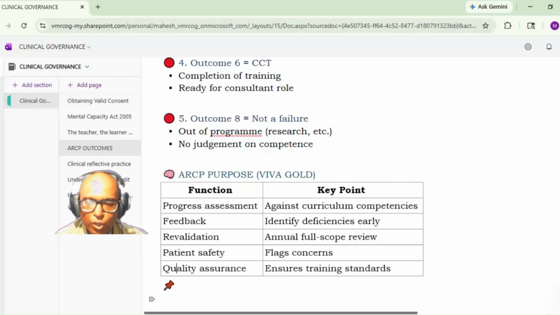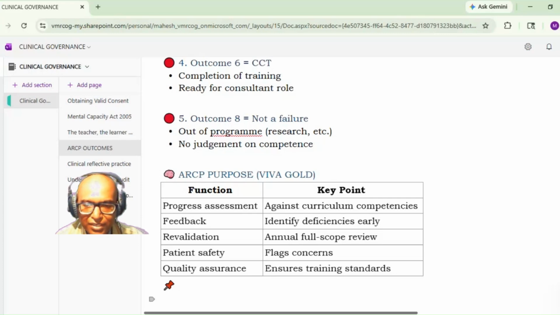So if we note the deficiencies early, there will be further improvement in that. So feedback is another important function. Third is the revalidation. It is an important part of the revalidation also. So annual full scope review is done, and it is important for the revalidation.